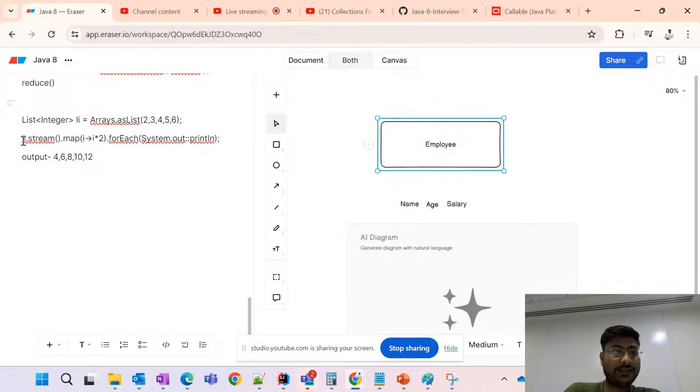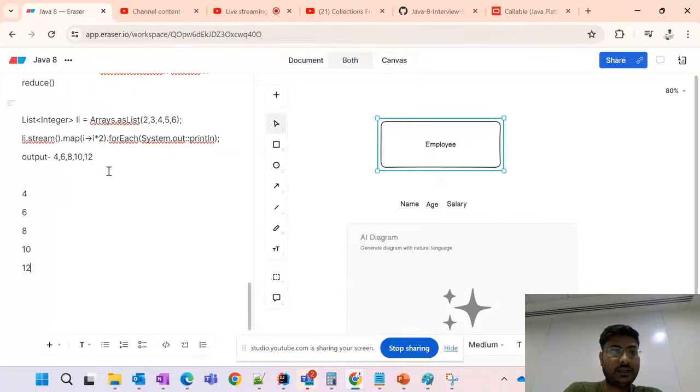So like we have to write li.stream.map. This is the lambda expression, friends. So i into 2. Whatever numbers we get for each i, it will do the operation. It will multiply with 2, and then we will print it with forEach. So the printed result will be like 4, 6, 8, 10, 12. Let me show you. 4, 6, then 8, then 10, then 12, like this it will come.